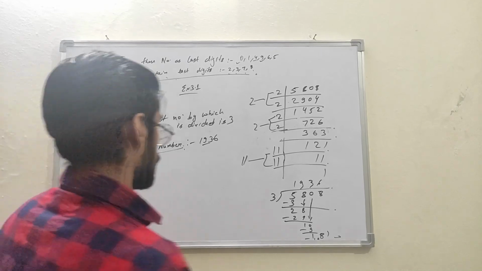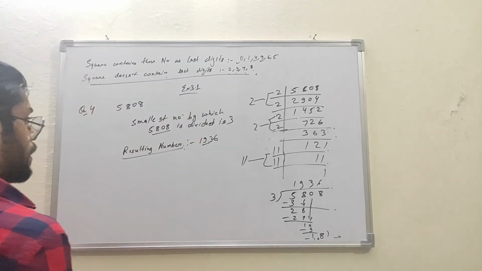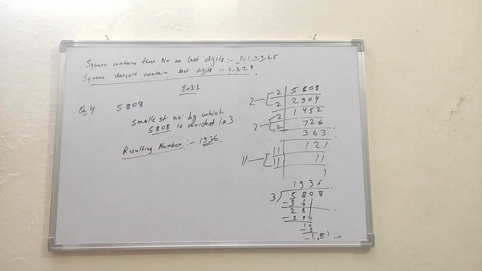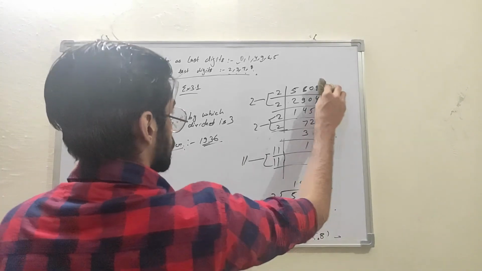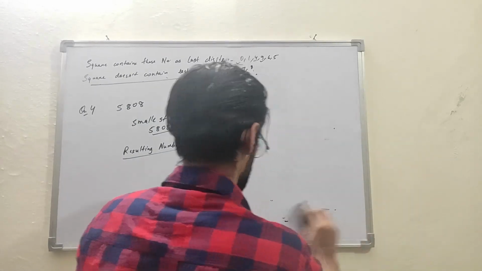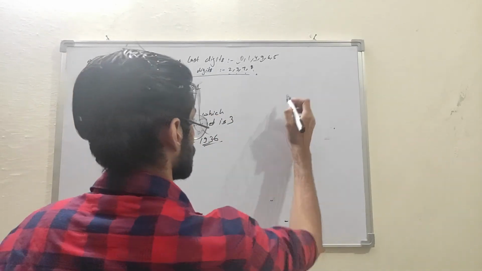Now, what we have to do? We have to find the square root of this number. For finding the square root, we have to find the prime factors of 1936.